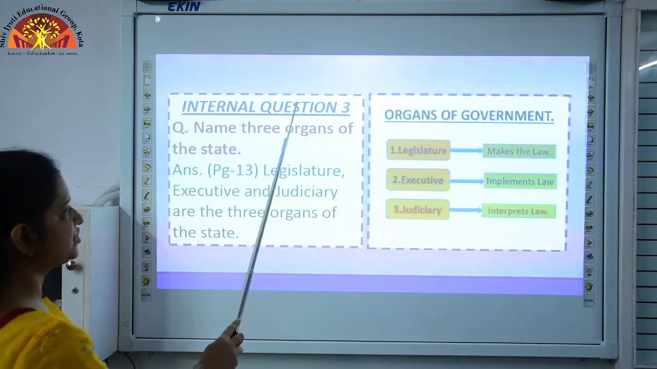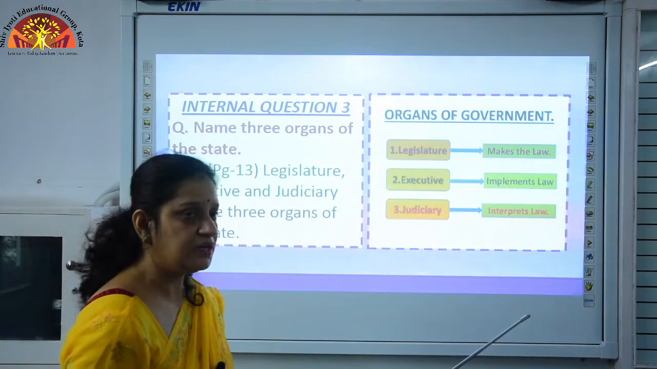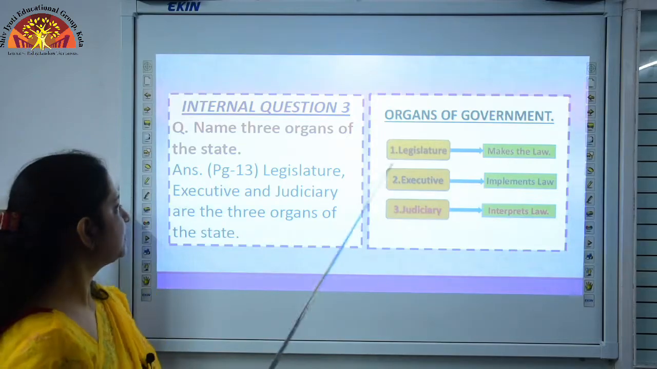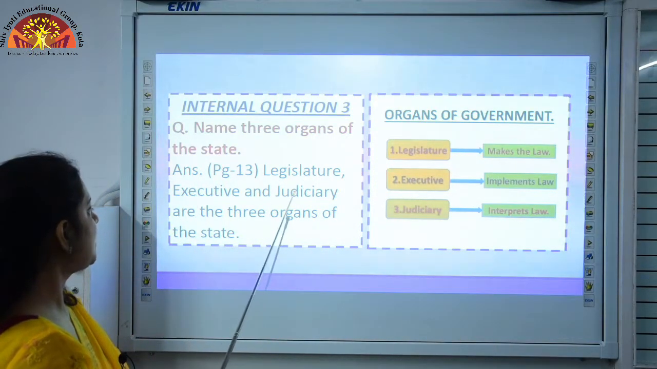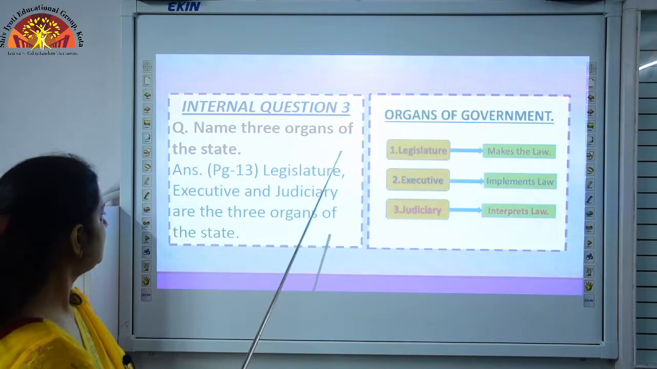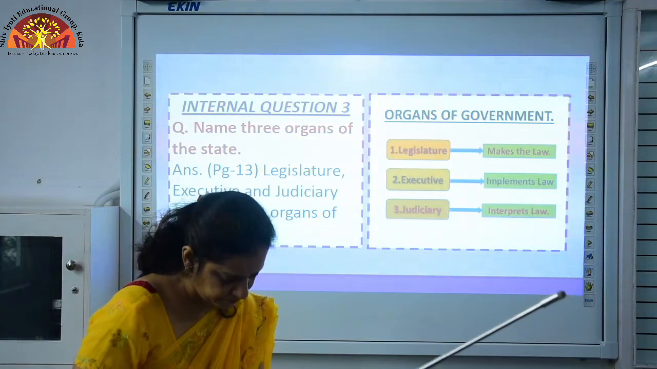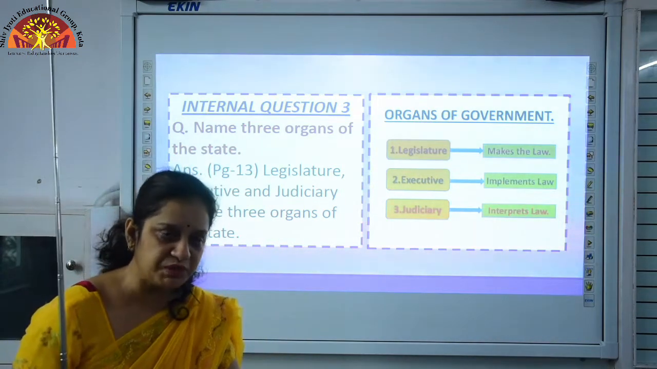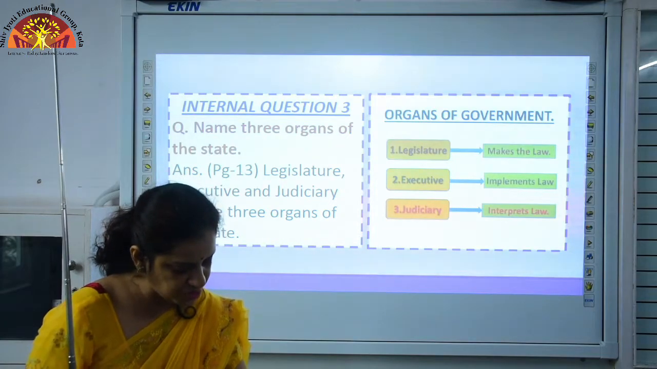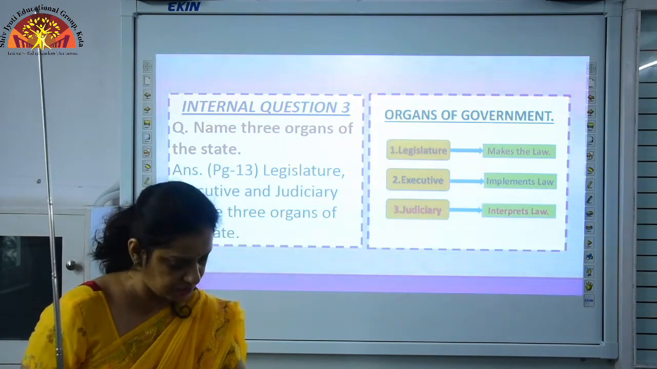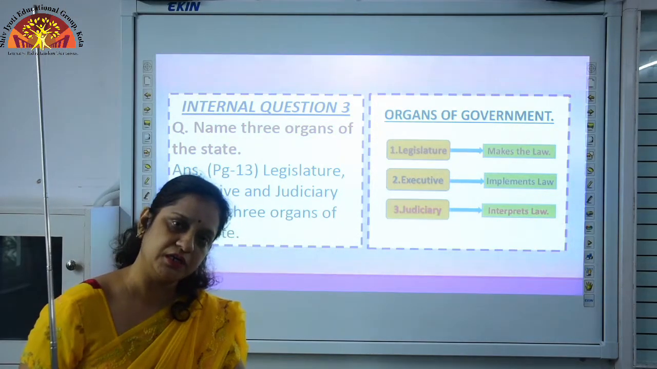Now, the internal question 3. Name 3 organs of the state. It is very important for you to know the 3 organs of the state, that is legislature, executive and judiciary. This is given on page number 13. Open page number 13. Point number 3, separation of powers. According to the constitution, there are 3 organs of the state: legislature, executive and the judiciary.